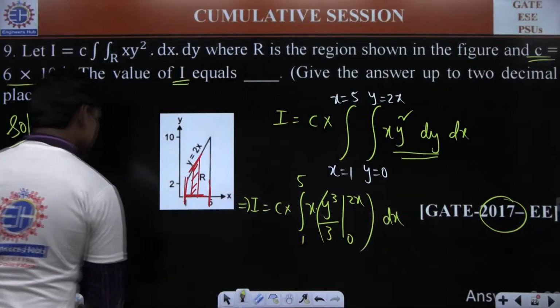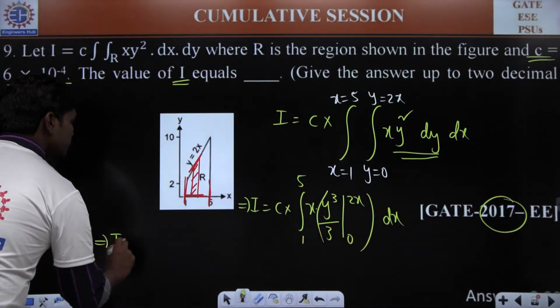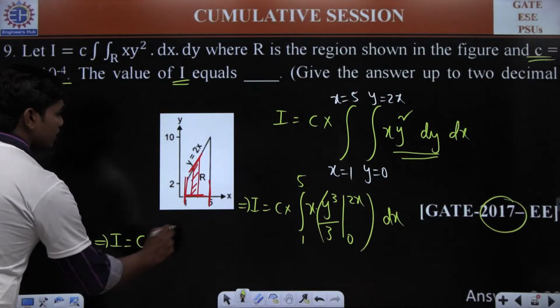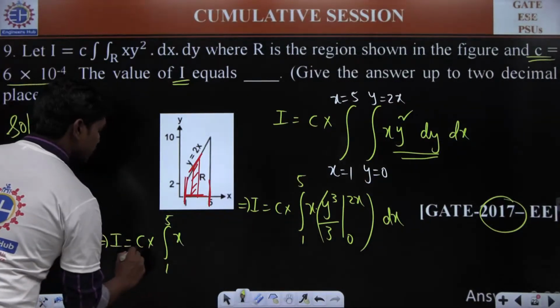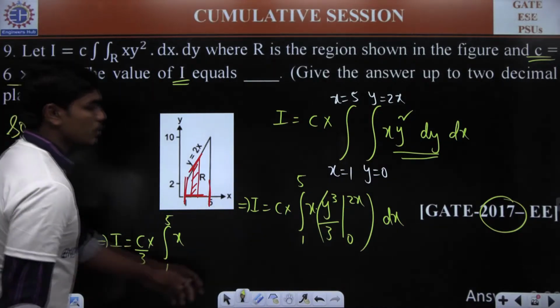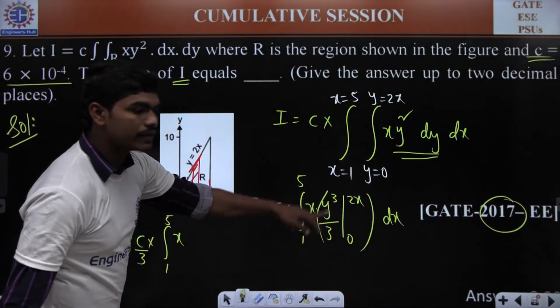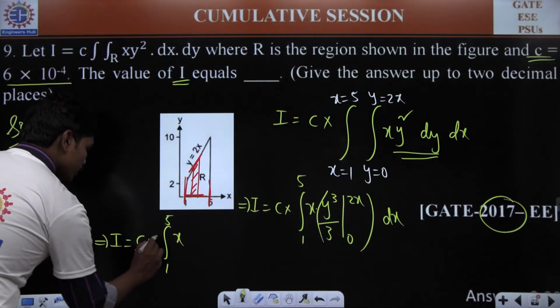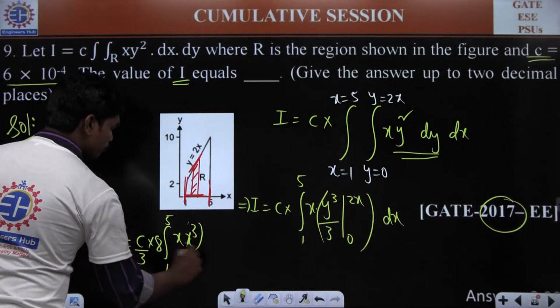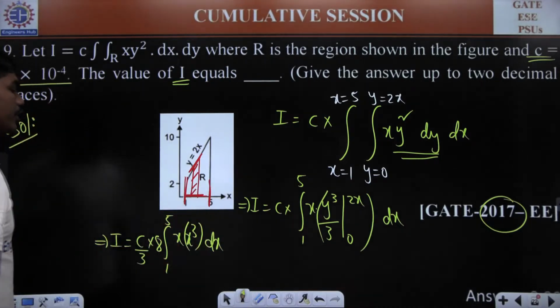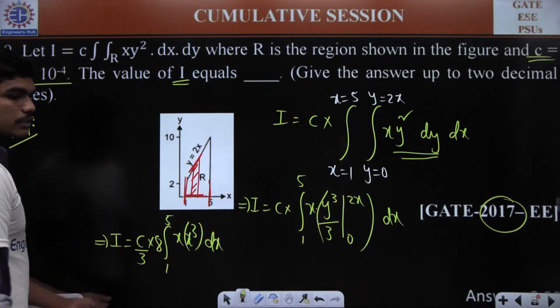So I is equal to c by 3, which you can write outside, integral 1 to 5 of x into, substituting 2x here, 8x cube. If you write 8 also outside, we have x cube dx. Now you can integrate this easily. Please try to integrate and tell me the answer.